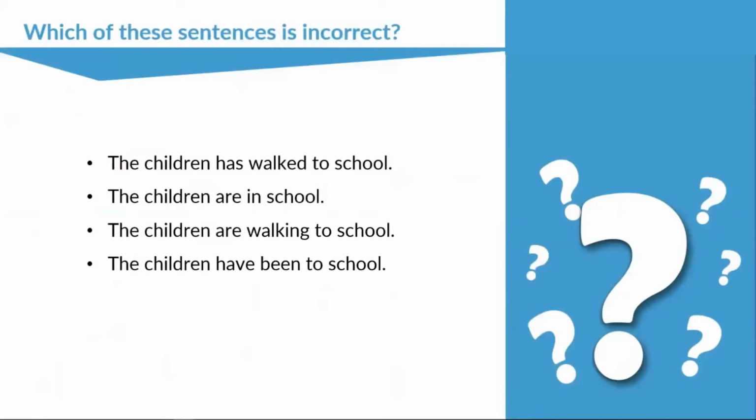Answers coming in already. Sharif, Ina, Ibrahim, Mahmoud, Dimitar, Shaima, Amani. Too many answers coming in to name you all. Noah, Ingrid. It is, of course, sentence number 1. The children is they. So it should not be has. It should be the children have walked to school. Okay? The children have walked to school. It is not the third person, so we do not use has. So well done to everyone who got that correct. There's far too many names for me to mention everyone, but you know who you are, and there's still answers coming in.